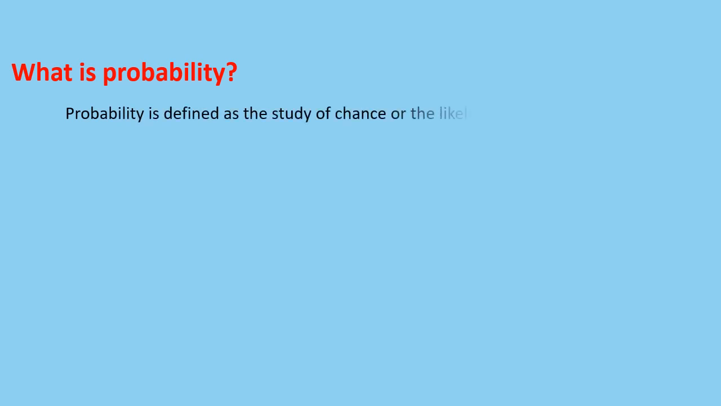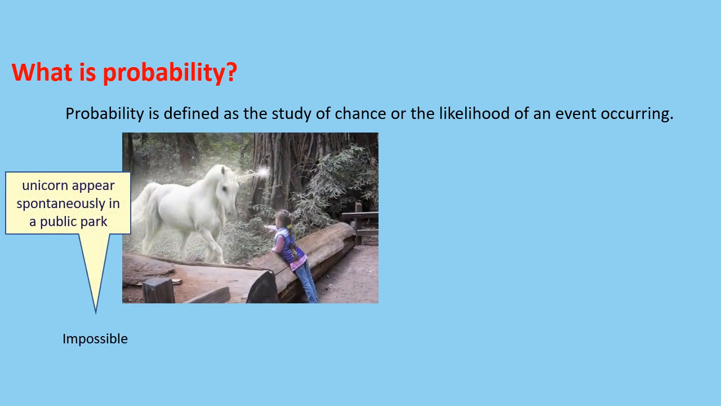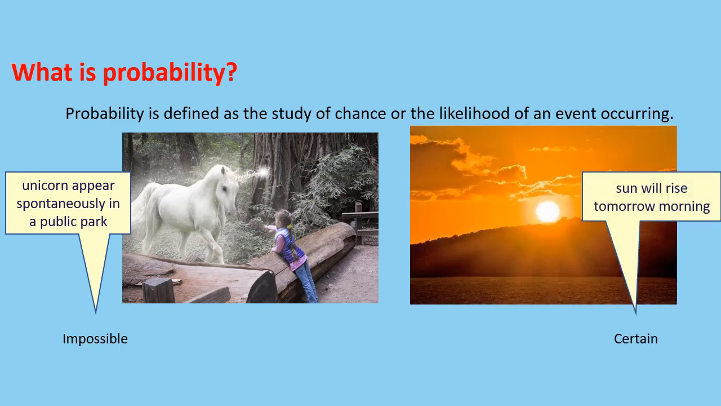Let us begin by answering the question, what is probability? Probability is defined as the study of chance or the likelihood of an event occurring. For example, we might say it is impossible for a unicorn to appear out of nowhere in a public park, but it is certain that the sun will rise tomorrow morning. In fact, we frequently use words like impossible, unlikely, even chance, likely, or certain to describe the likelihood of an event in our daily lives.